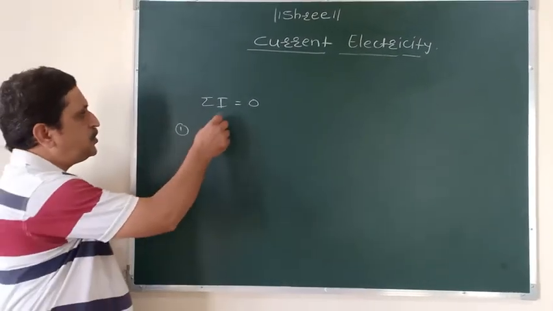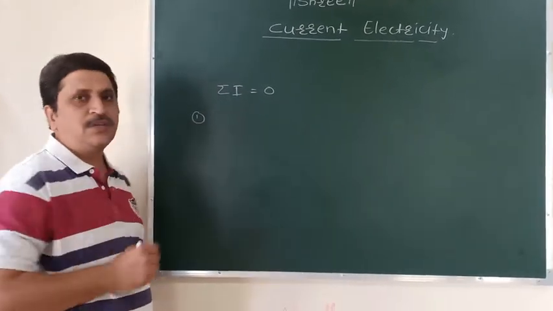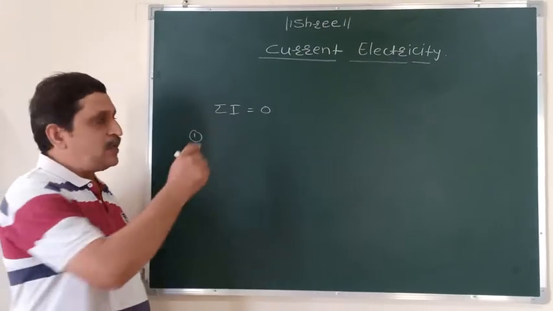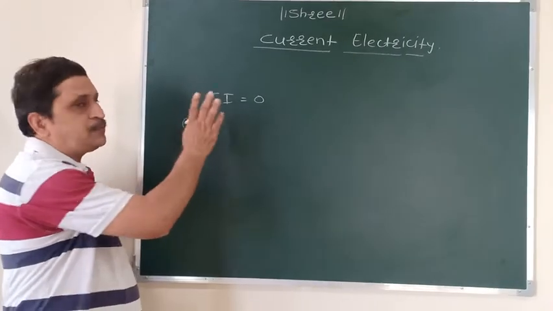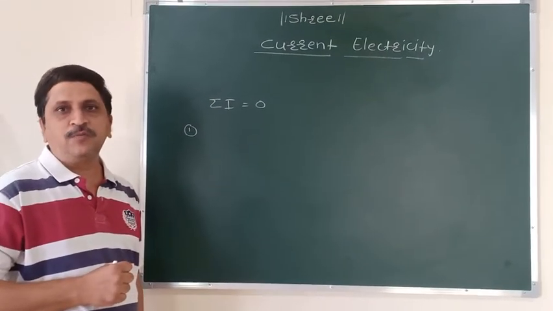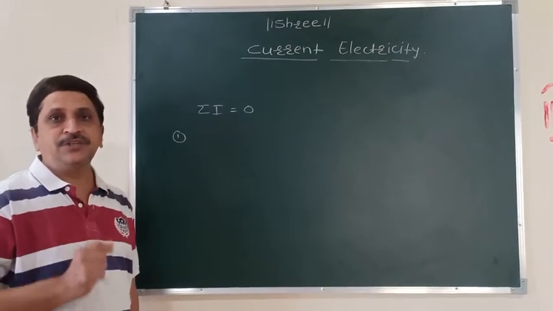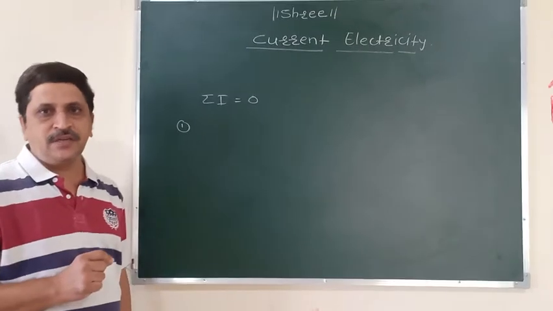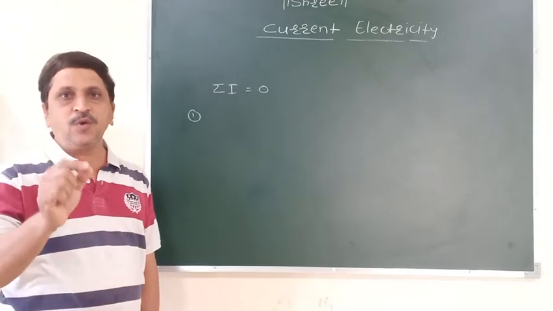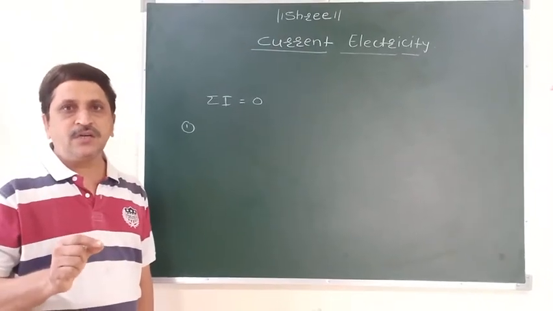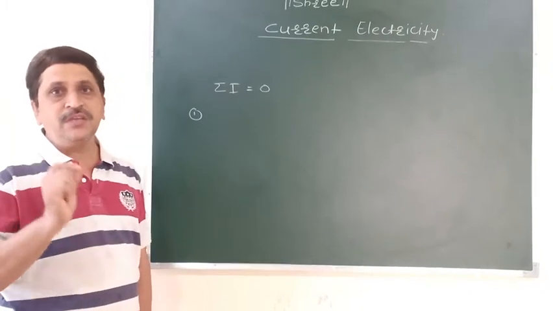And from that, he also concluded that the total current approaching the junction is always equal to the total current leaving the junction. That means Kirchhoff's first law obeys the law of conservation of electric charge. It means that at any junction point in a closed electric circuit, the total current approaching the junction is always equal to the total current leaving the junction.